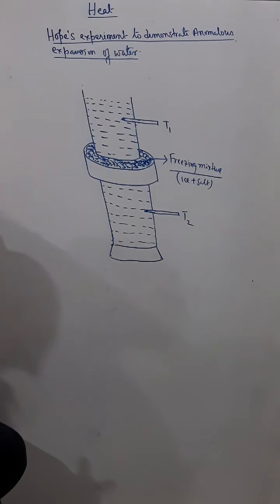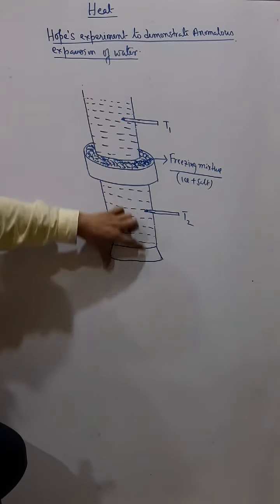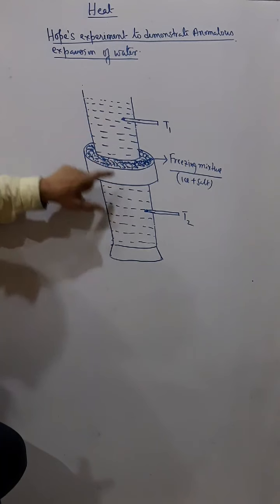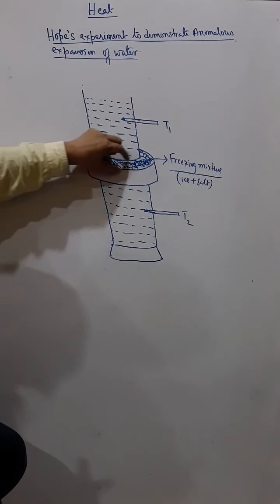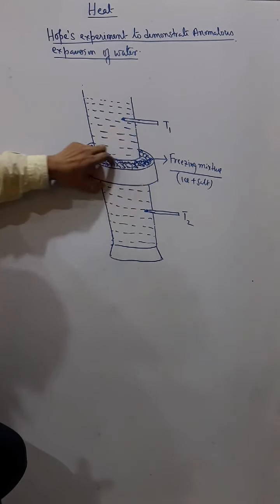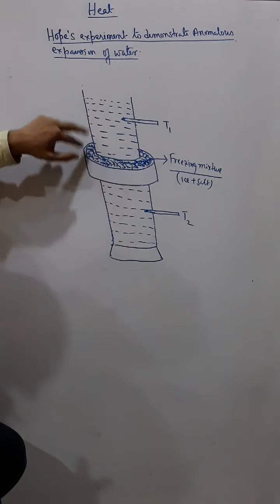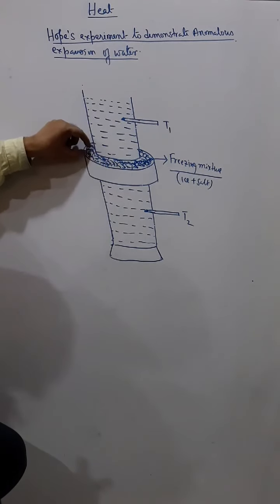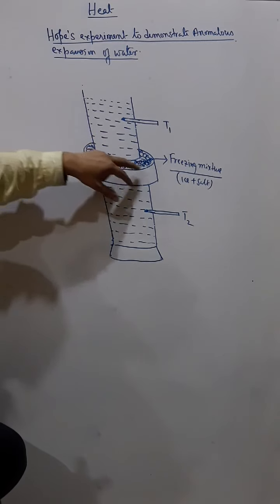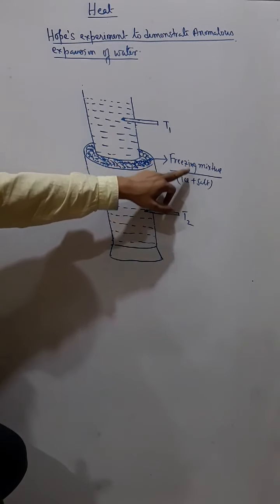experiment. Now in this experiment you can see this is a cylinder containing water, and there is a container surrounding the cylinder, a balcony type, and this container which surrounds the cylinder consists of a freezing mixture. Now, what is freezing mixture?